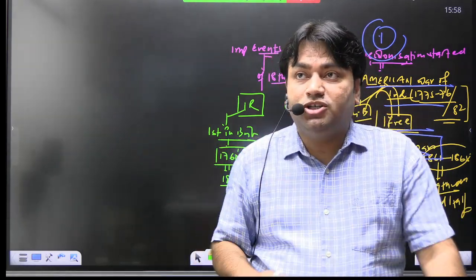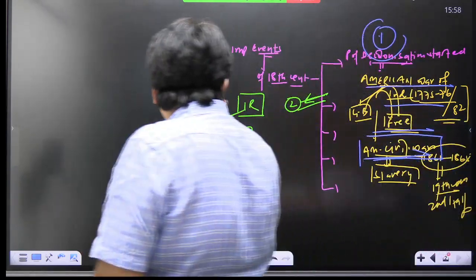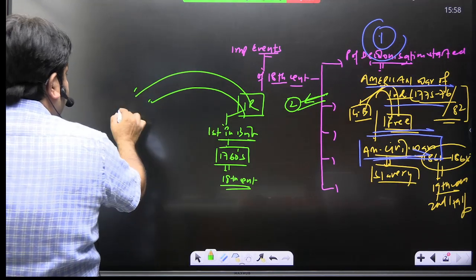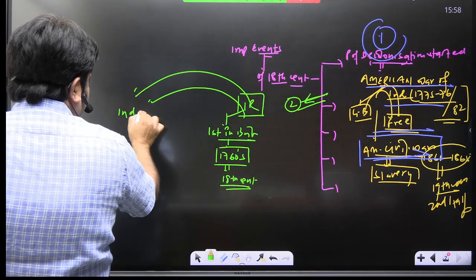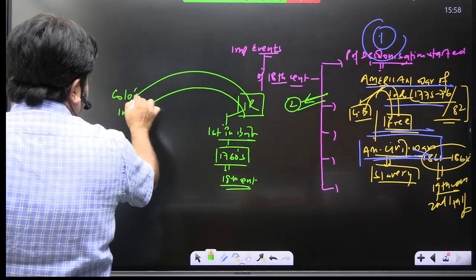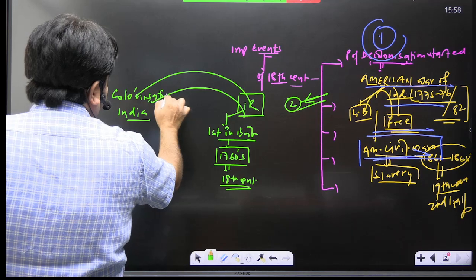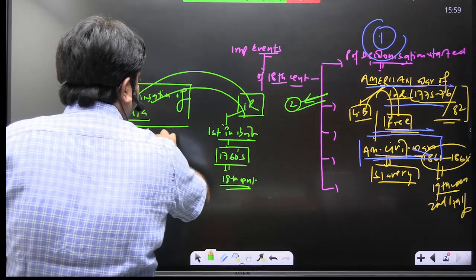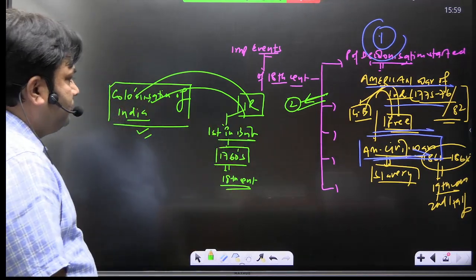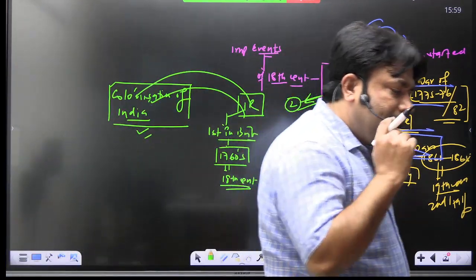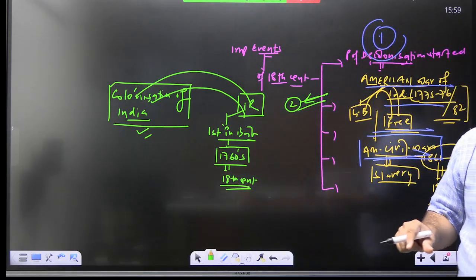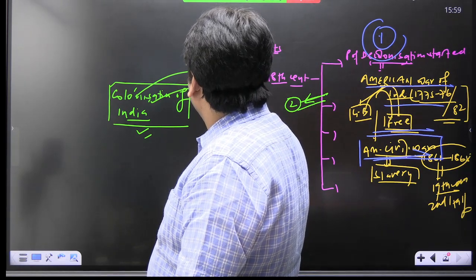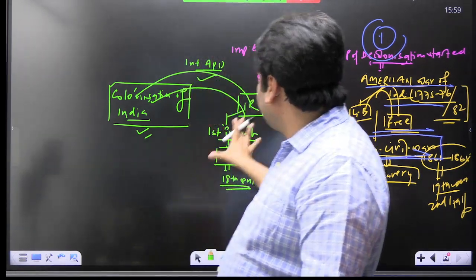This may be a question. So we need to relate what? The Industrial Revolution in Britain and the colonization of India. What was the relation between these two? Was there any relation? Are there any linkages? And this is a question that is based on an interdisciplinary approach. So we need to discuss that.